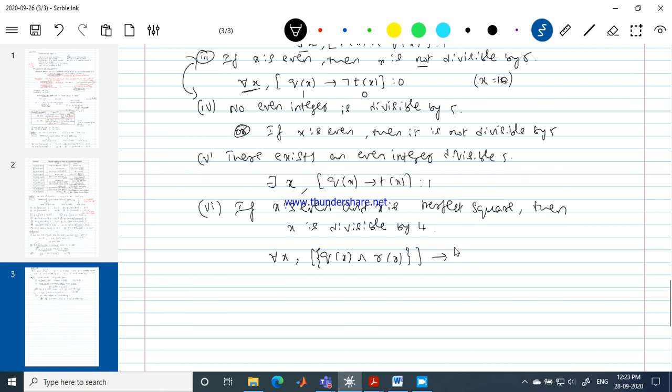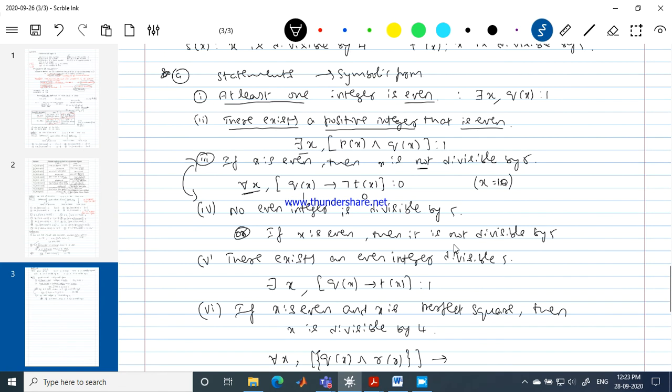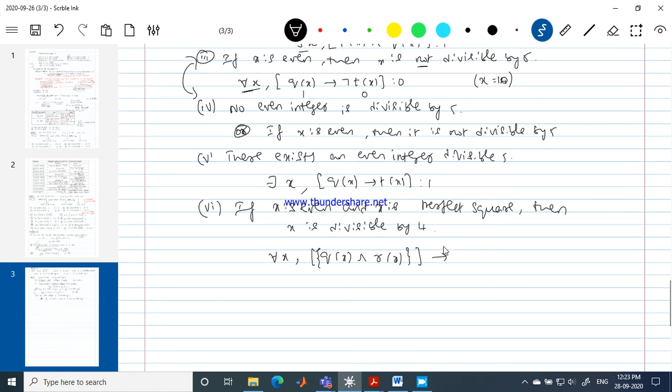Divisible by 4 is not S of x, it is T of x, I think. Okay, S of x, it's correct. Q of x and R of x implies S of x. Is this true? We are saying that every even perfect square is divisible by 4.